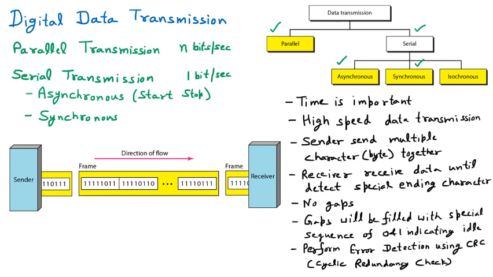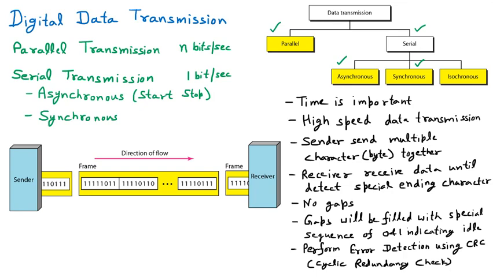So all these things are done in synchronous communication, and this way we send the data. What we have learned in synchronous communication is that we have to work with time. With time we have very high speed, sending the data in multiple characters. The receiver sees the data and processes it until they get a signal indicating that there is no further transmission.